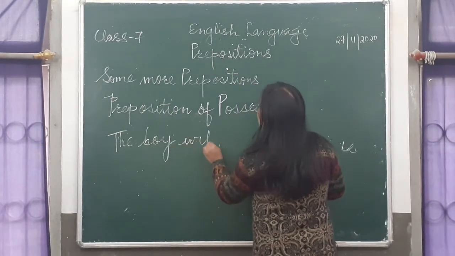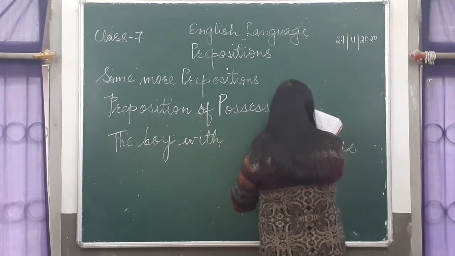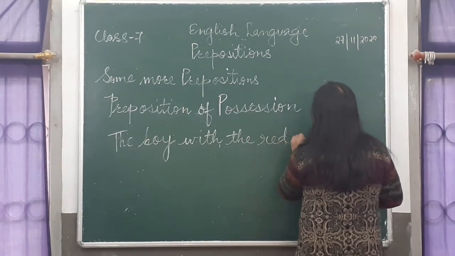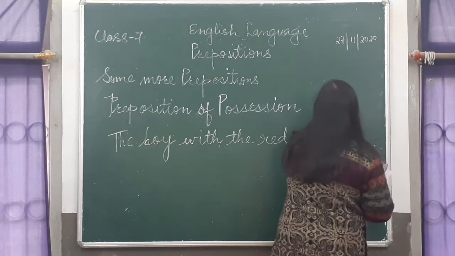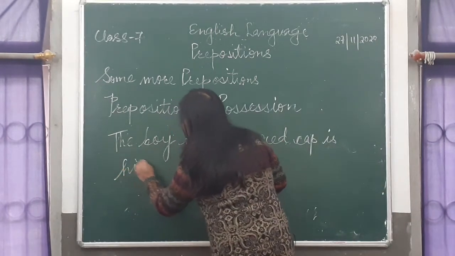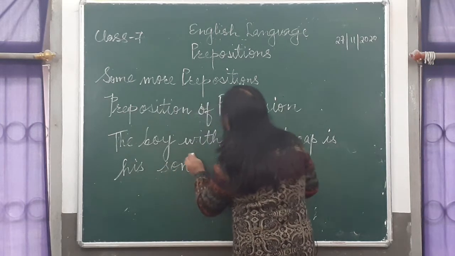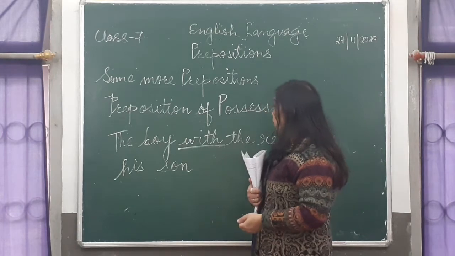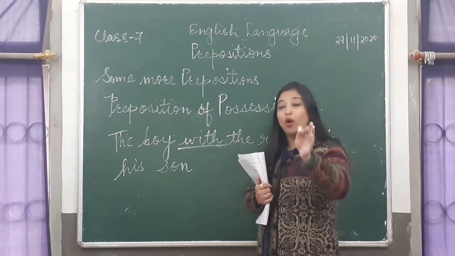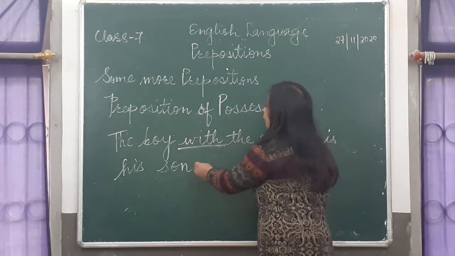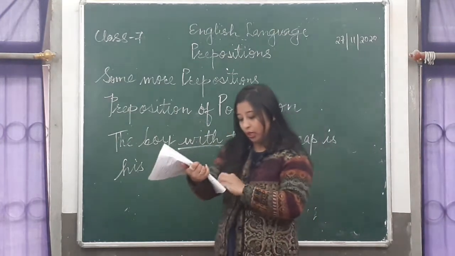So here the boy is possessing something. The boy is possessing a cap. So the boy with the red cap. That is the preposition of possession.